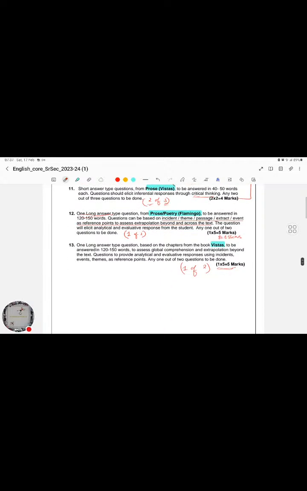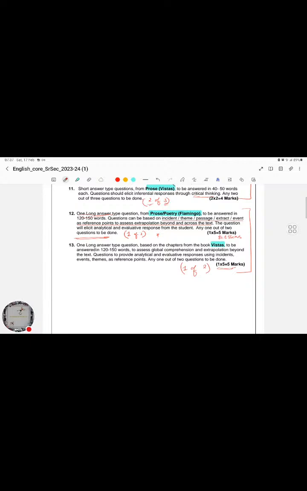Then we have long answer type questions. That's the final part of this particular question paper, which is going to carry a total of 10 marks. The first question is going to be from the prose or poetry part. We can either answer a question based on the 5 poems or based on the 8 prose parts. I think reading the 5 poems and having a good understanding of the theme, analyzing the theme, and extrapolating on that particular topic is going to help. And that's how we'll have to answer the first one.